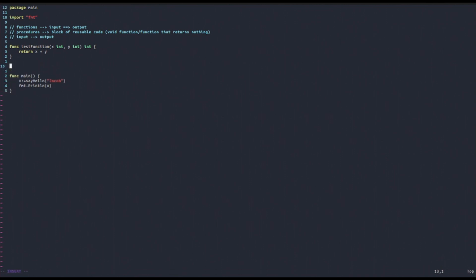We can also have functions that return more than one value. For example, let's define a function calculator that takes two integers and then returns their product and their sum.